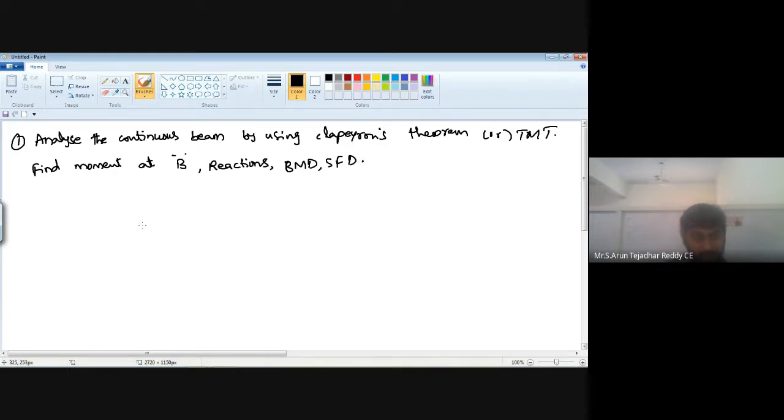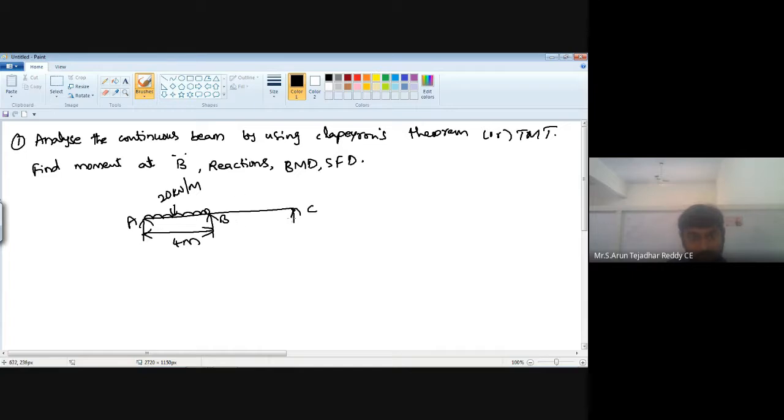And the given diagram is a continuous beam. It is having three supports A, B, C. From A to B, it is carrying uniformly distributed load with the intensity 20 kilonewton per meter, and the span of AB is 4 meter.